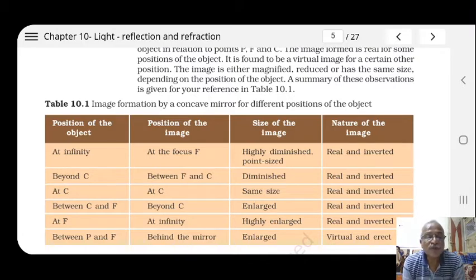And if the object is situated between the pole and the focus of the mirror, the image is formed beyond the mirror and is found to be enlarged and erect with respect to the object, so it is a virtual image.